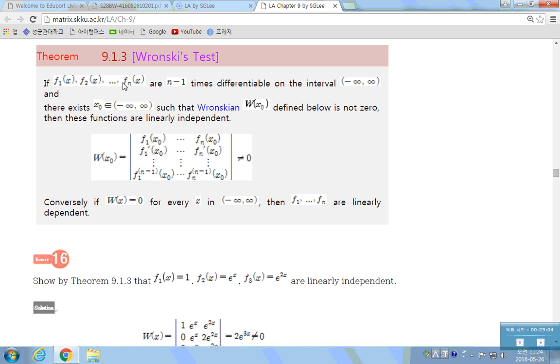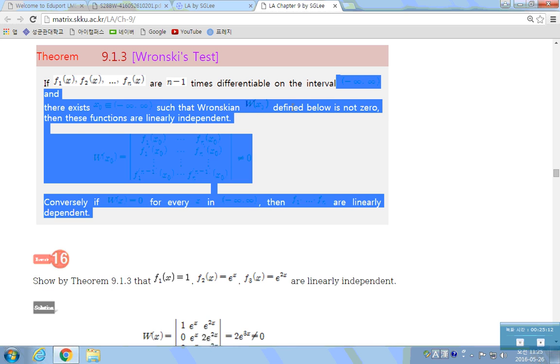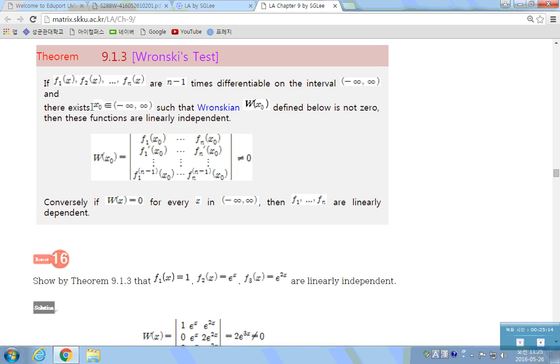If these are differentiable functions, n minus 1 times continuously differentiable on the interval, and there exists x0 such that the Wronskian W of x0, defined as below, is not 0, then these functions are linearly independent. If there exists one point x0 that makes the determinant not 0, then f1 up to fn are linearly independent.